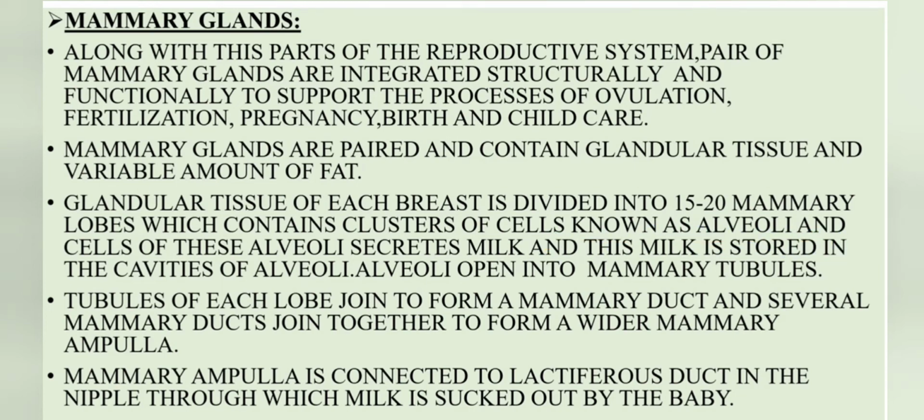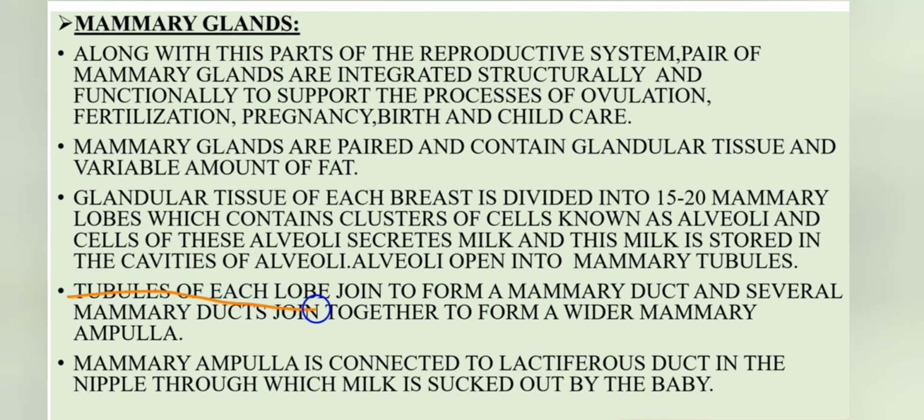The cells of these alveoli secrete milk, and milk is stored in the cavities of the alveoli. Then the alveoli open into the mammary tubules, and the mammary tubules of each lobe join to form a mammary duct, and several mammary ducts join together to form a wider mammary ampulla.